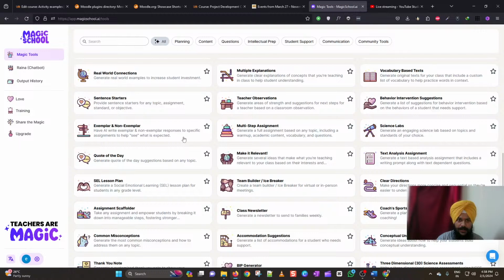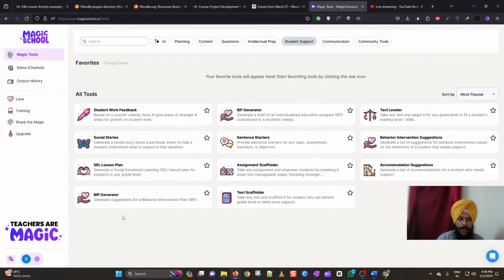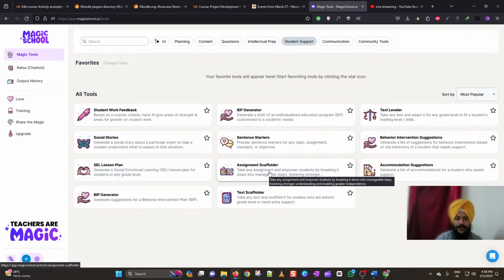So you can just pick any tool, and if you would like to mark it as your favorite, you can just click on this star so that it will appear on the top. You can also filter the tools based on different categories. So let me say that I would like to go to the student support tools. Here you can see that we have student work feedback, then an IEP generator, which is the individualized education program. Then you have the sentence starters or assignment scaffolder, etc. So you can make use of these different filters to figure out which tools you would like to use.